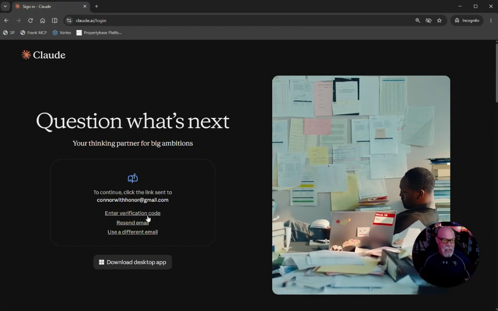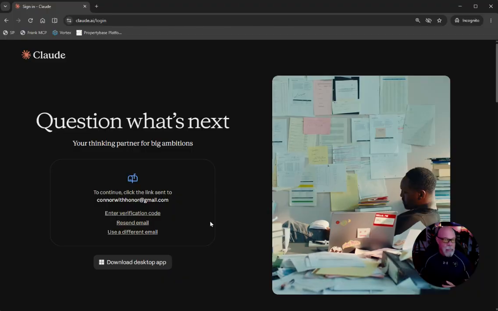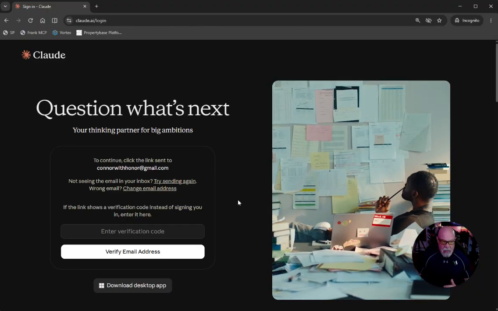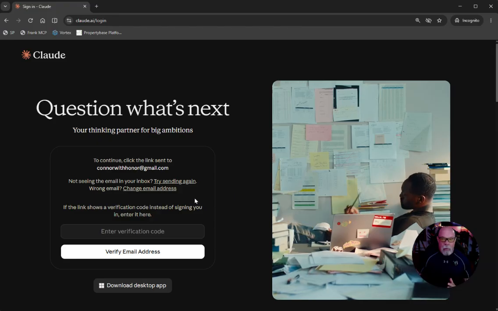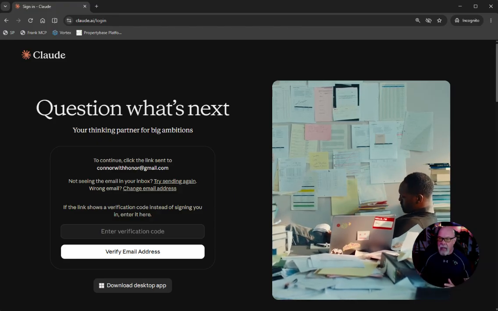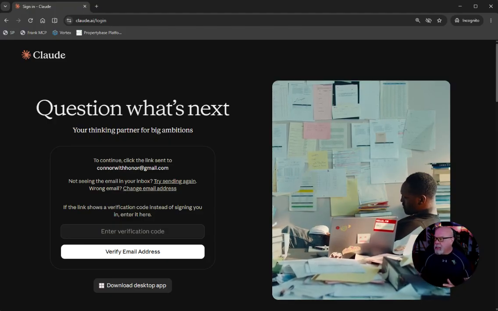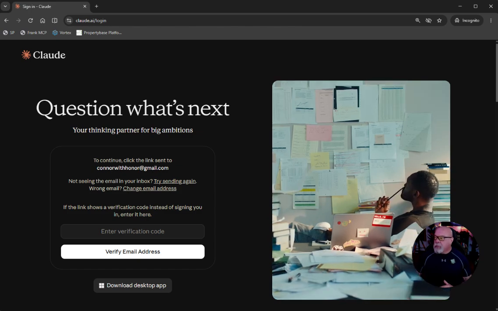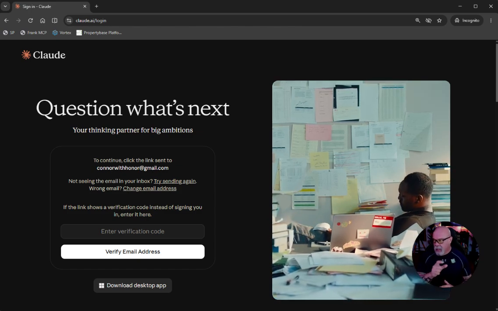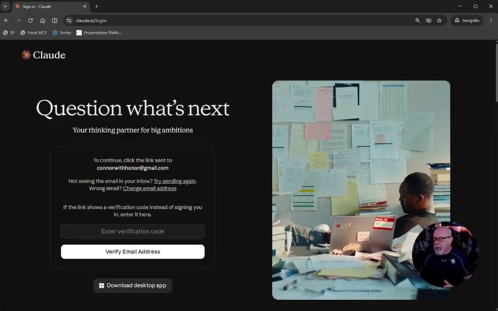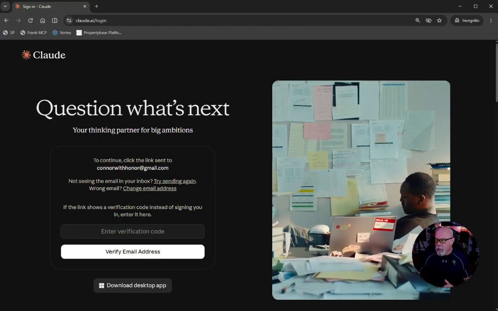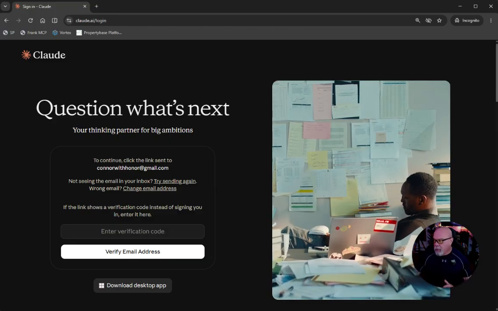And what you do is it's going to send me a verification email before I can log in or get an account. And what I'll do is I will go look at my email. So you go ahead and stand by here. And just like your email, it would show up. And then it's going to say something like, let's get you signed in. And it has a Claude indicator on it. Let's get you signed in, sign into Claude AI, and then you're going to click that particular link.